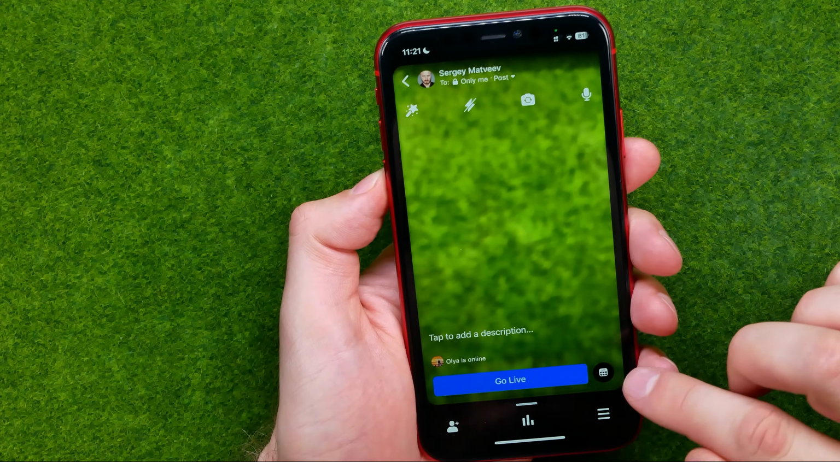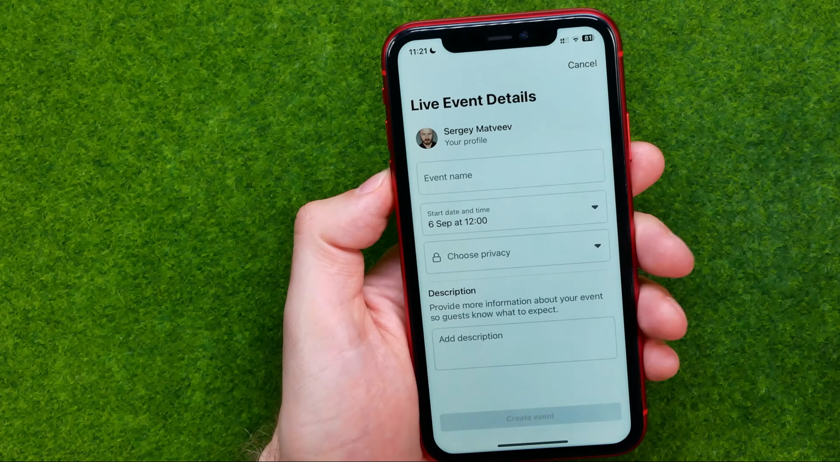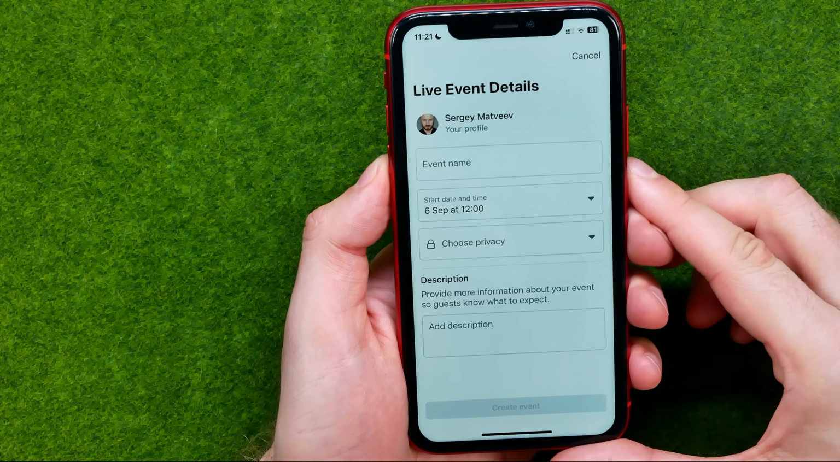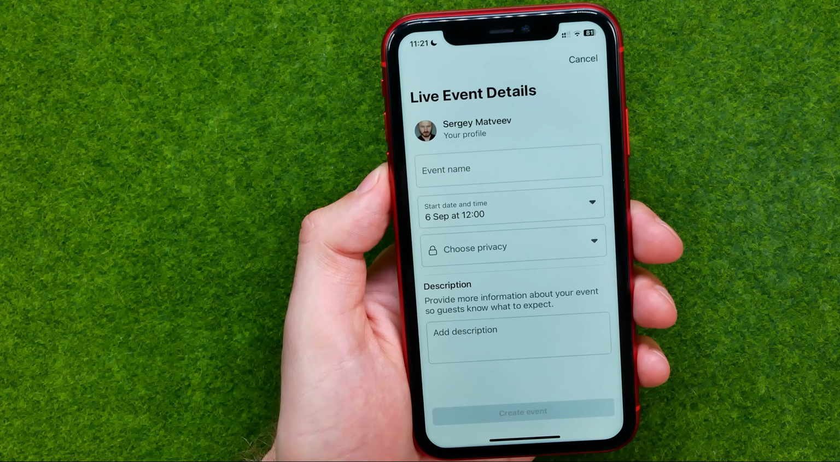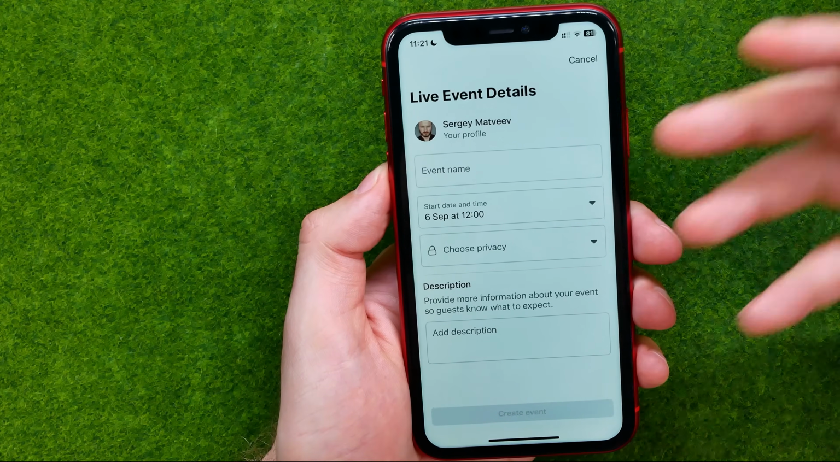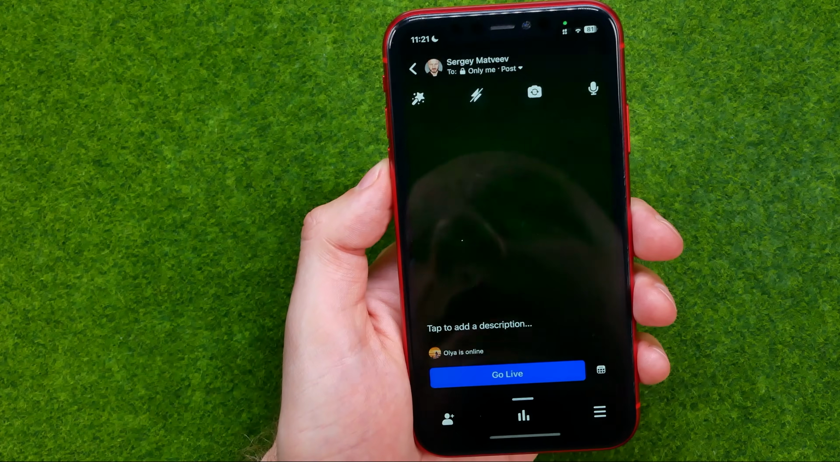Also, we can schedule our translation by tapping right here. That's where we can set start date and time, give a name to our event, and then we can, in this way, schedule our live.